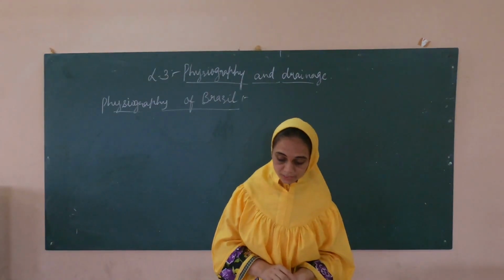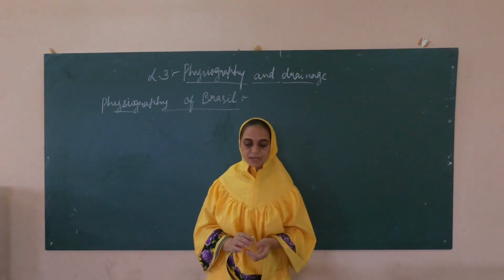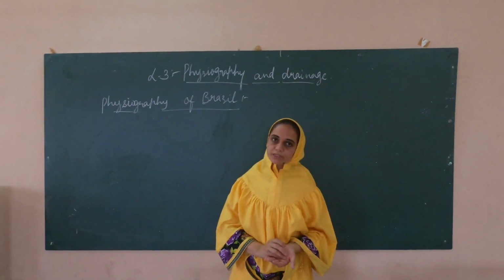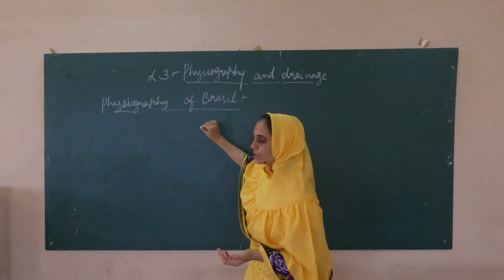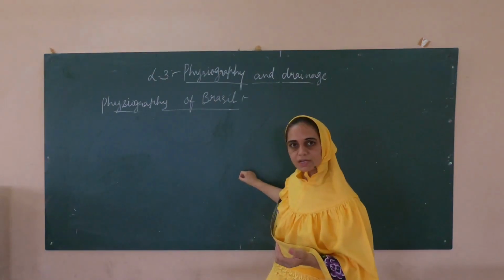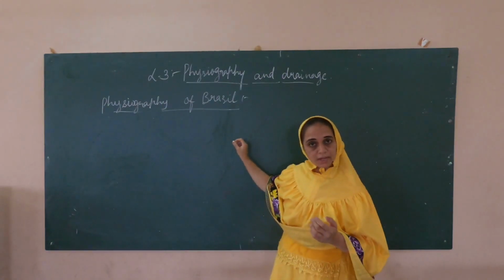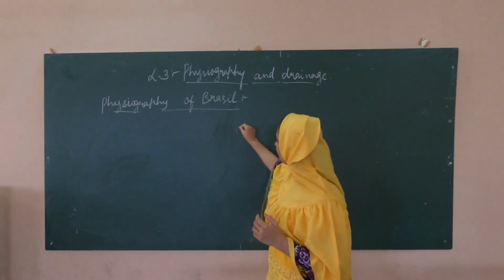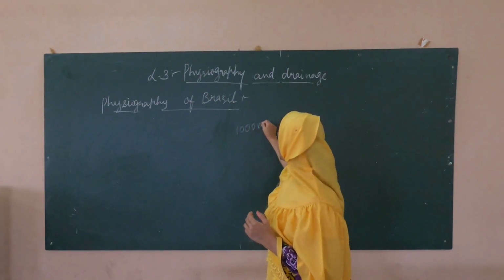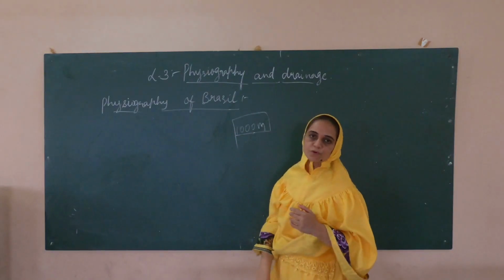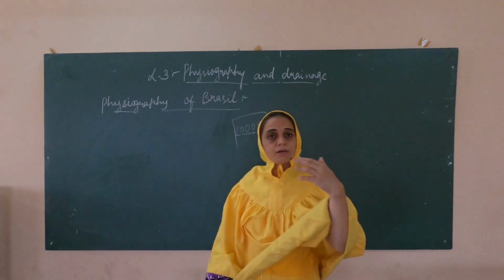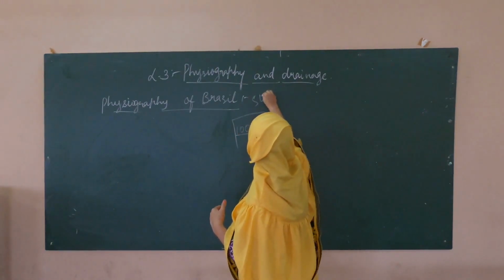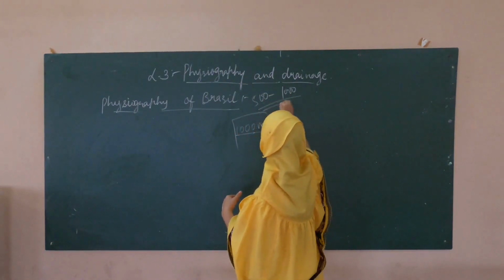The regions to the east and south of the Brazilian highlands have an altitude of more than 1000 meters. The mountains extend only to around 1000 meters, and the other parts have an altitude of 500 to 1000 meters.